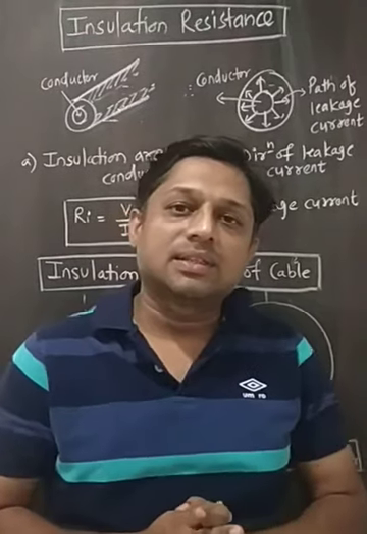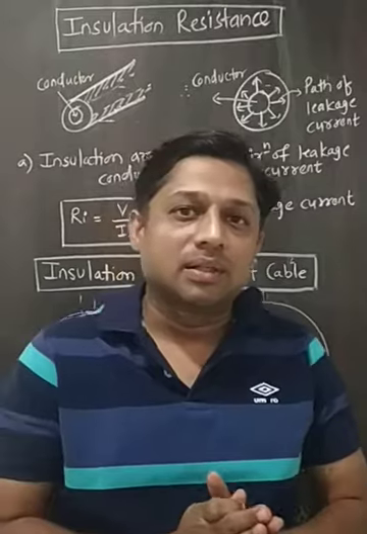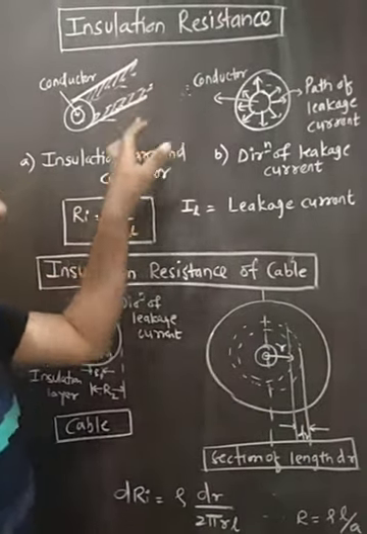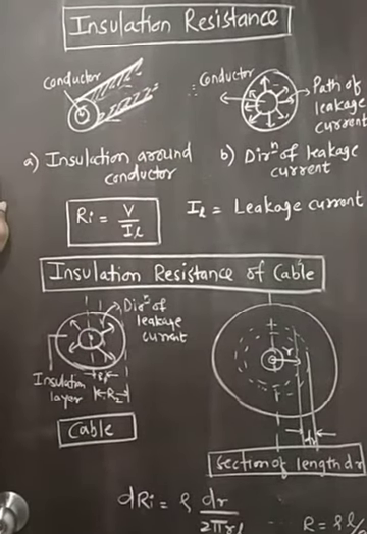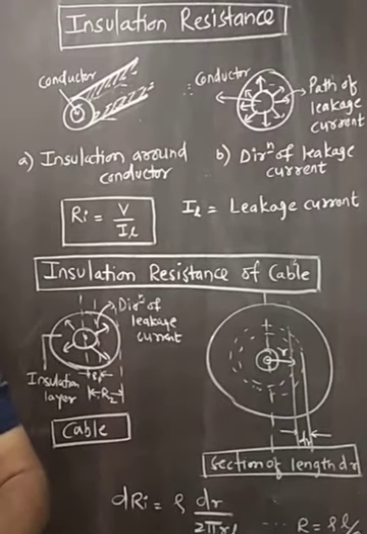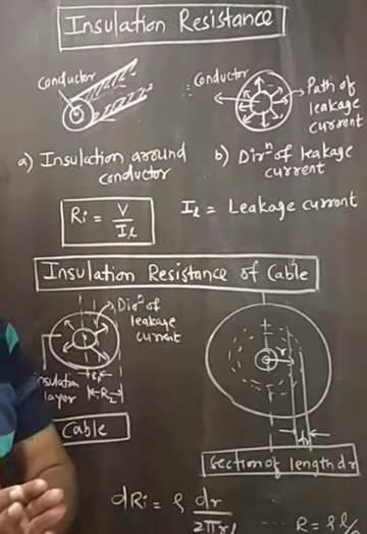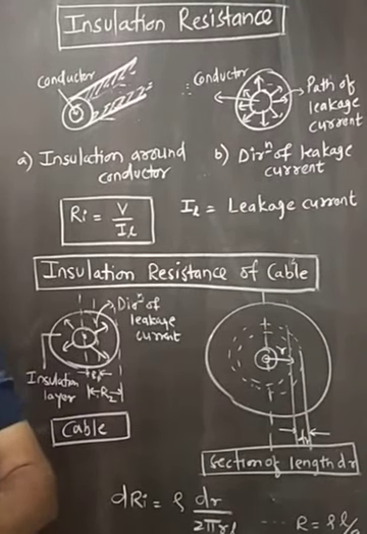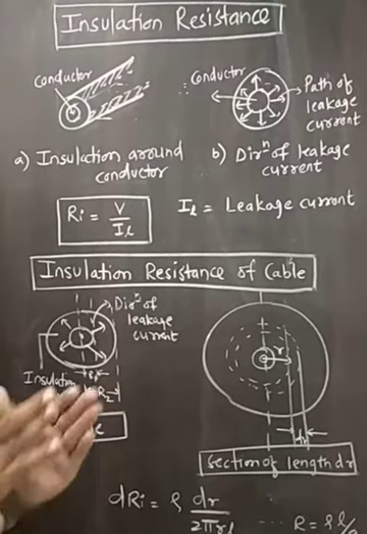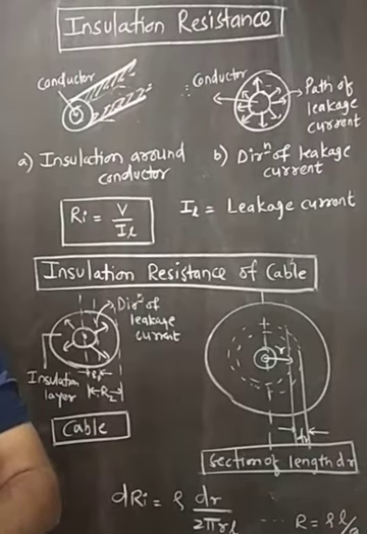Friends, in this lecture we are going to discuss insulation resistance of cable. Before that, first we will discuss insulation resistance. We know the insulators. All the insulators have high resistivity and poor conductivity. Because of such property, these insulating materials are used to insulate current carrying conductors, to stop leakage current and protect the human body from electrical shock.